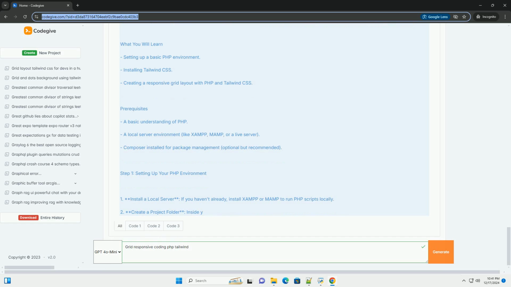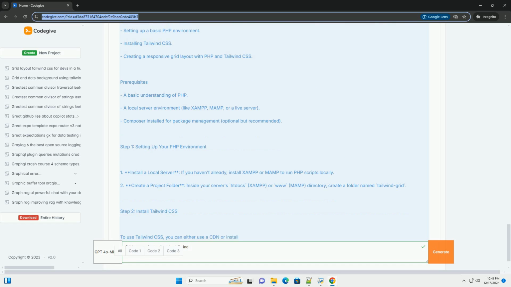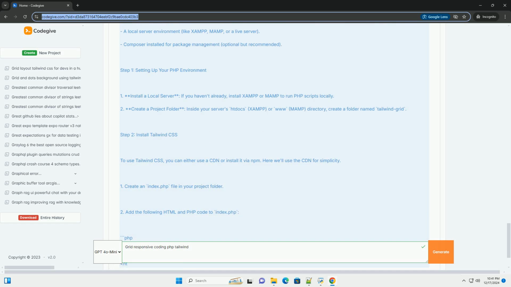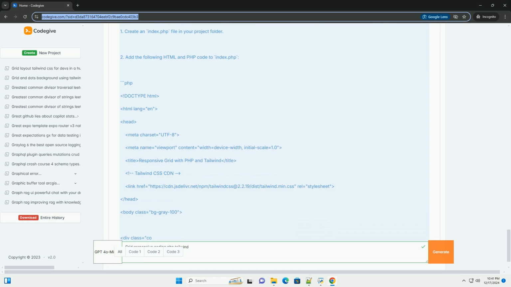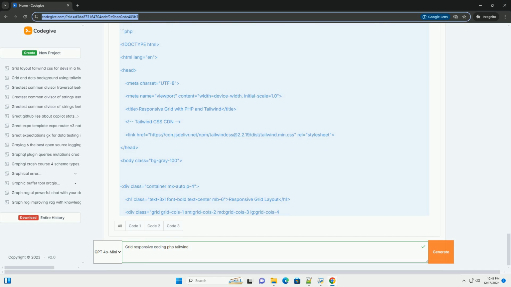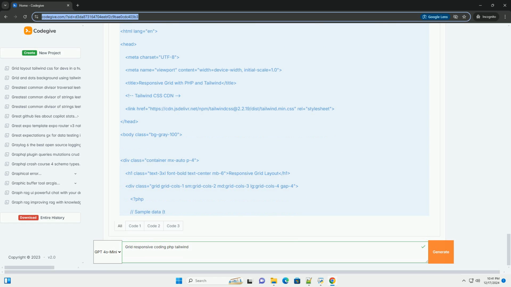Step 1. Setting up Tailwind CSS. To use Tailwind CSS, you can either include it via CDN for quick prototyping or install it via NPM for a more robust setup. Here's how to include it via CDN. HTML. Doctype HTML. HTML lang equals en. Head. Meta charset equals UTF-8. Meta name equals viewport content equals width equals device-width, initial-scale equals 1.0. Title: Responsive Grid with Tailwind CSS, /title.